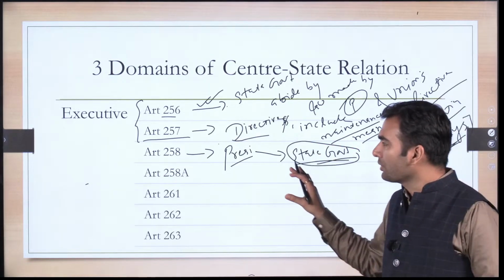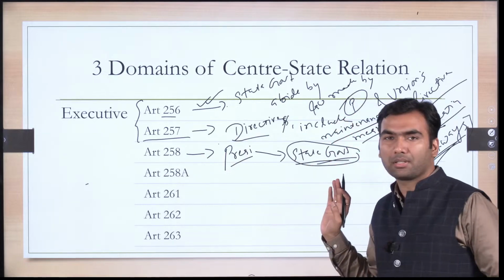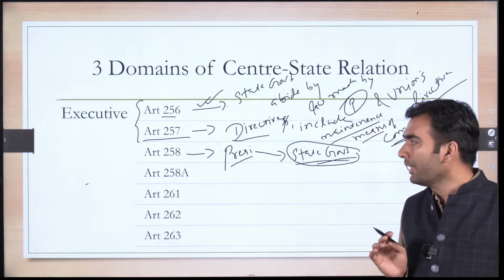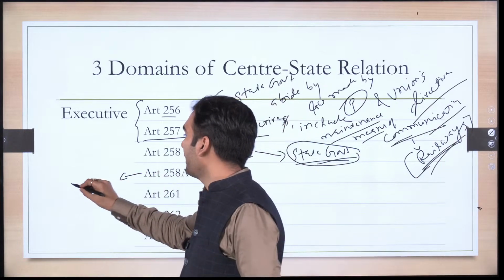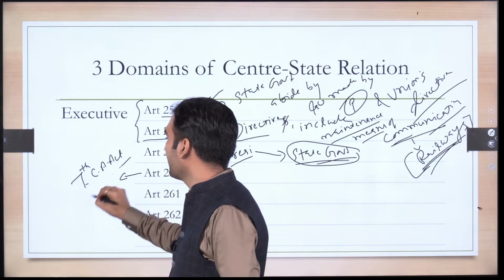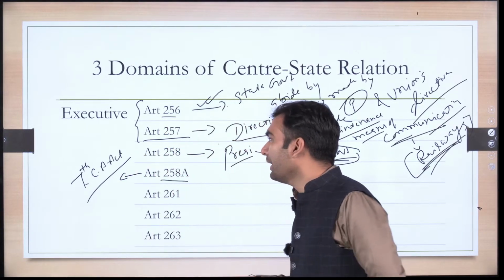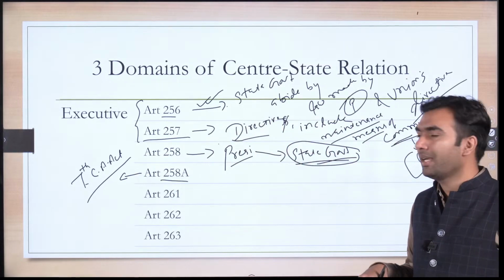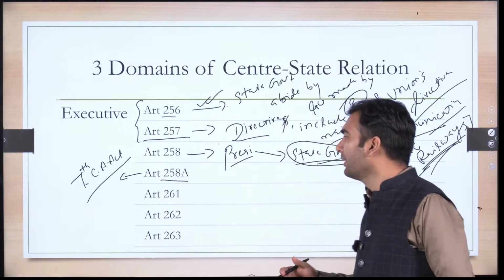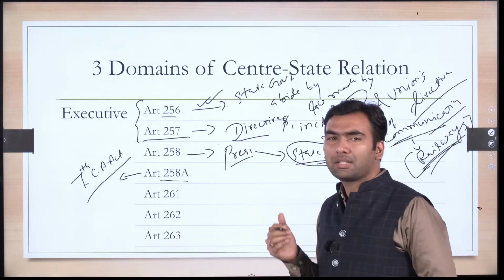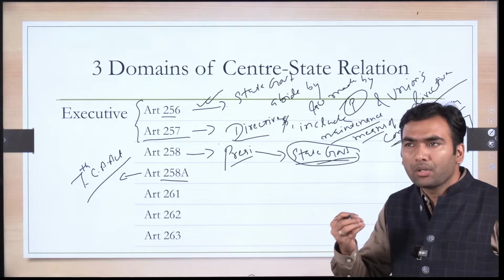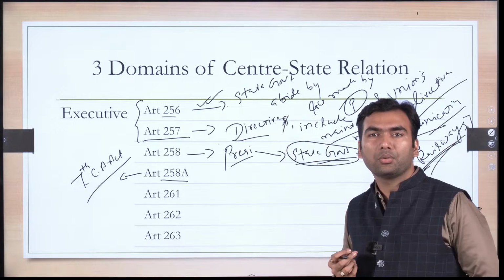So, the original constitution has only one way delegation of function, that is union government delegating certain functions to the state government. Later on, through the 7th Constitution Amendment Act, Article 258A was also added. The A means it's a Constitution Amendment Act, and this said that why would only the president give some function to the state? Sometimes there is also a possibility that a state would like to entrust certain functions to the union government.